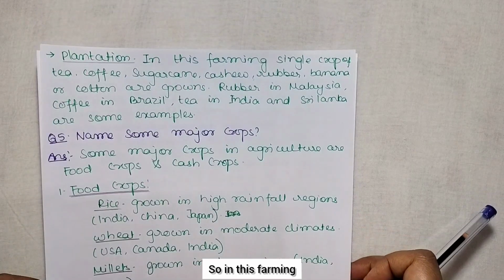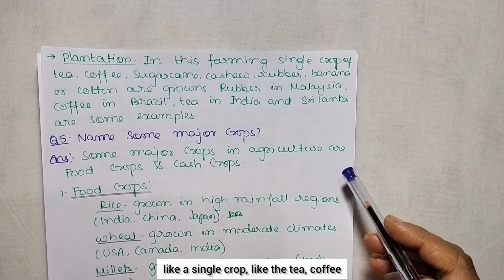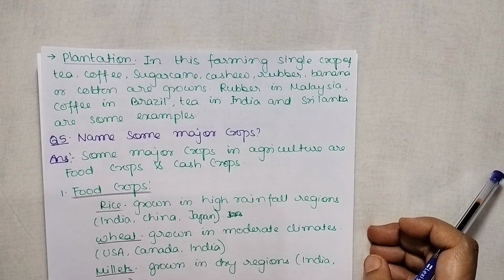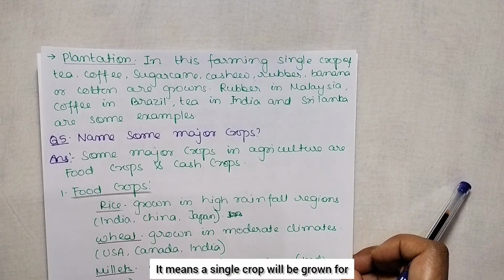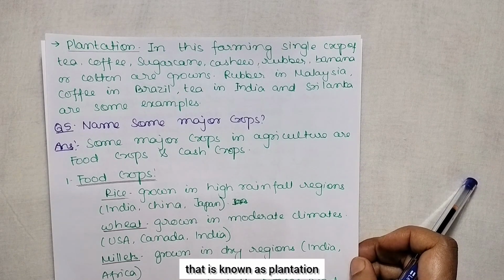In this farming, a single crop like tea, coffee, sugarcane, cashew, rubber, banana or cotton is grown. Rubber in Malaysia, coffee in Brazil, tea in India and Sri Lanka are some examples. It means a single crop grown for the commercial purpose is known as plantation.